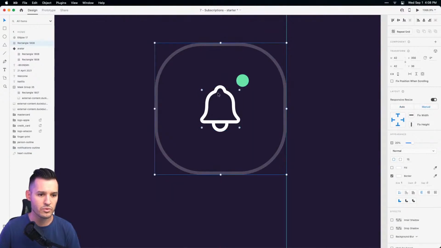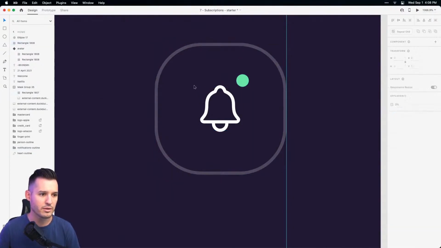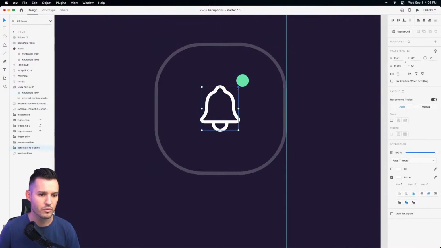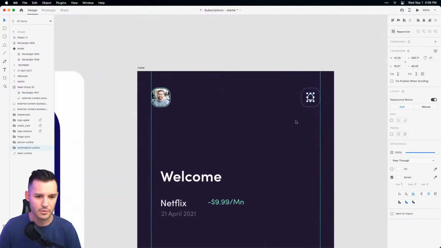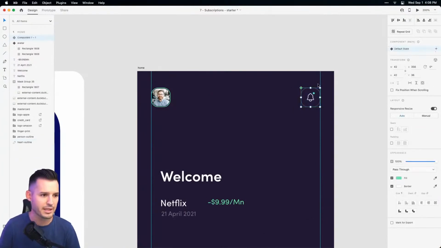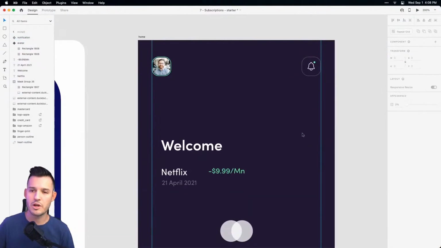And then, let's grab our icon one more time and just stretch it up. Just grow it a little bit. I like it. With that being said, group that whole thing together. Command K, turn it into a component. We'll call this our notification icon.